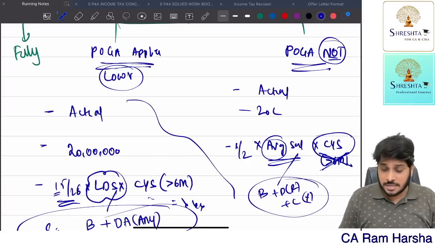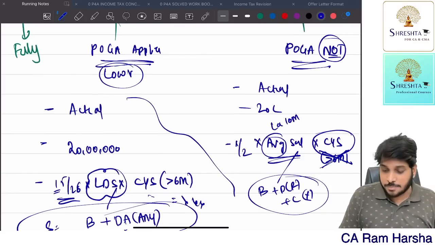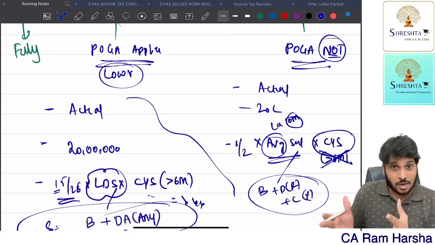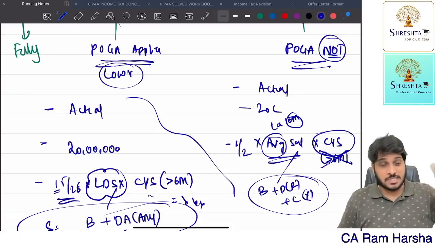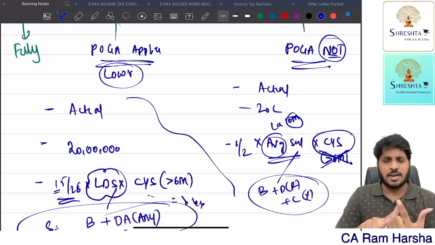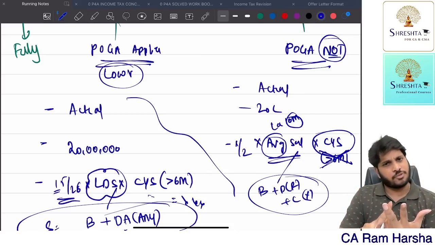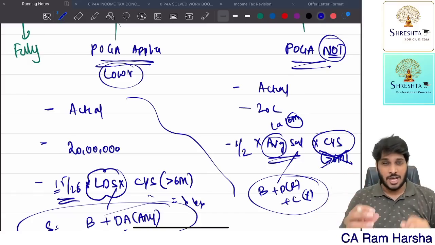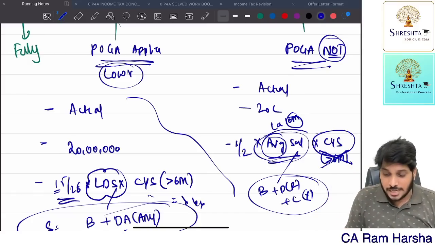Average of how many months? Last 10 months preceding the month in which the employee retired. So in which month did the employee retire? Check that. Before that, take the last 10 months: total the basic, total the DA for retirement, and total the commission as a percentage of turnover, whatever is there in the last 10 months. Divide it by 10. You will get the average salary. So that amount you keep here.